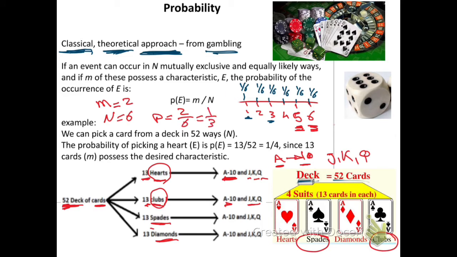So let us read what's here in the slide. It says here, if an event can occur in n ways. So for example, the event of the dice can occur in how many ways? In 6 ways. We could have number 1, 2, 3, 4, 5, or 6. We cannot have number 7. We cannot have 0, because each face of the dice has one number, so it could be from 1 to 6. So this is the n number of ways.